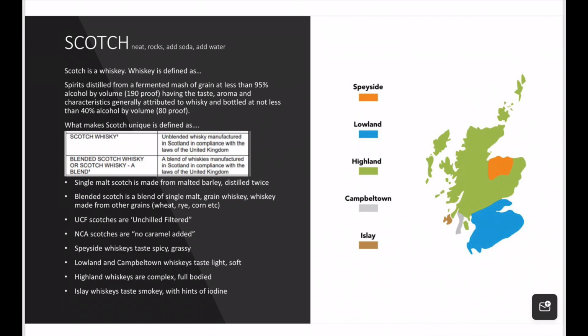Now, some of the ways we drink Scotch is neat or on the rocks, or we add soda, or we add water, and of course there are some famous Scotch cocktails as well. I want to talk about the differences and similarities between the rules of Scotch and bourbon for just a second. So, of course, bourbon has to come from the United States. You could go to Canada, you could go to Mexico, and use the exact same processes, okay? But the end result might be similar to bourbon, but could not legally be called bourbon. It has to be made in the United States.